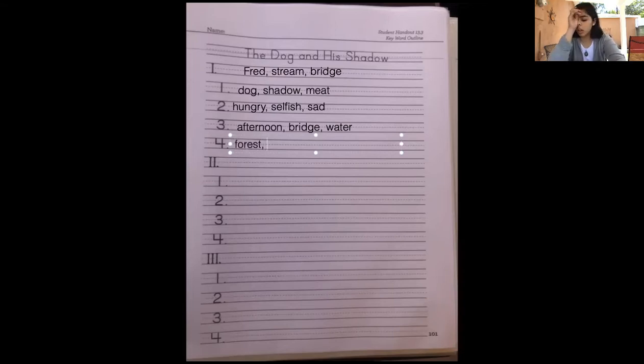And where does the dog go? He goes to the far side of the stream. So I'm going to put far. I'm going to put side. And then I'm going to put stream. Okay? So if you are not done with this, I want you to put pause right now and write these words down with me, okay? Once you're done writing them down, you are done, and put the worksheet back where it belongs, okay?